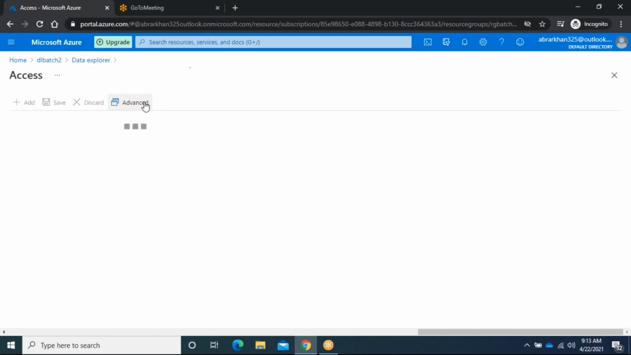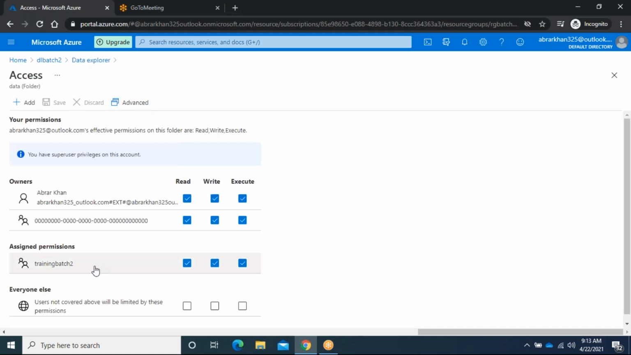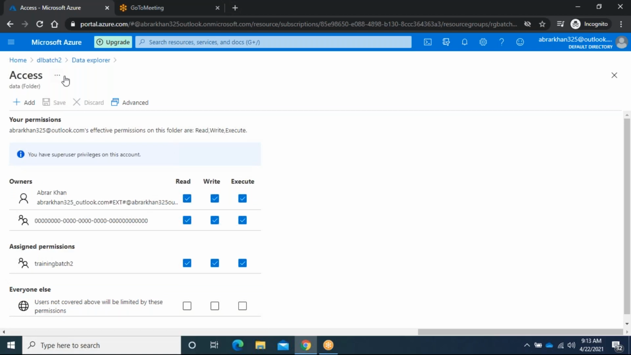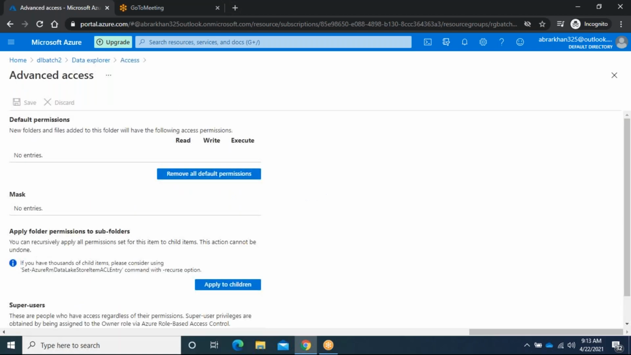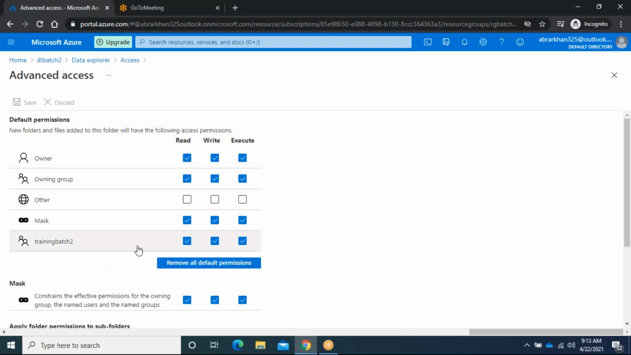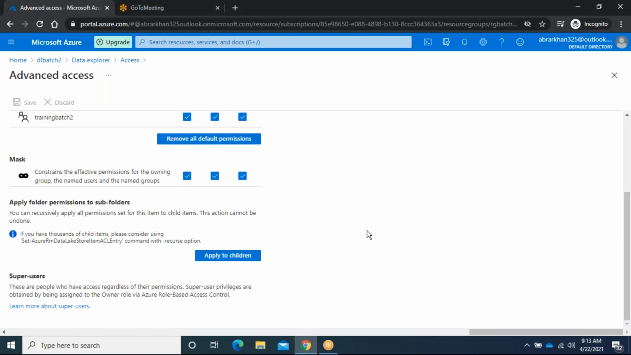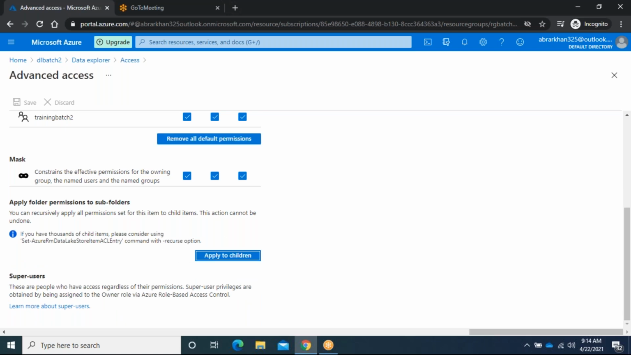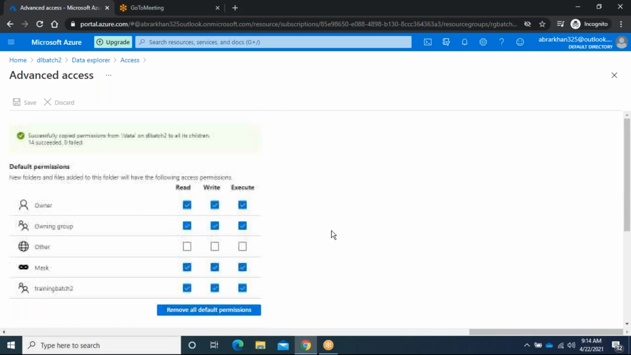Here in Data, I will check whether permission is inherited or not. Yes, permission is inherited. Users not covered above will be limited by these permissions. Okay, you can read, write, execute. Okay, fine. Go to advanced, contents, apply to children also. Okay, that's fine. I think successfully copied permission. Okay, fine, no issues.